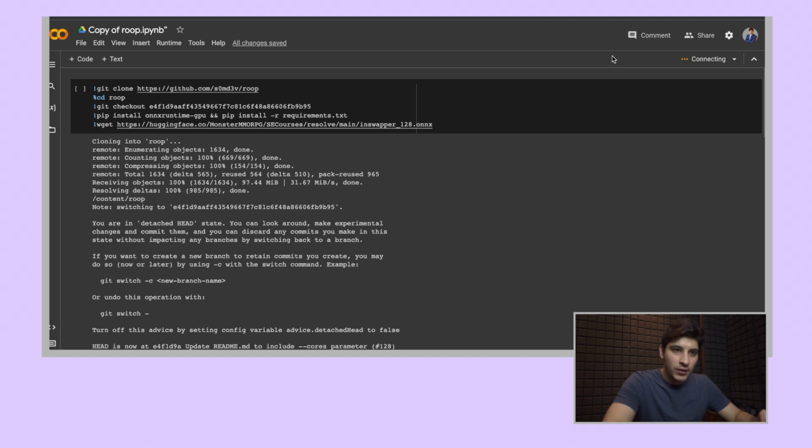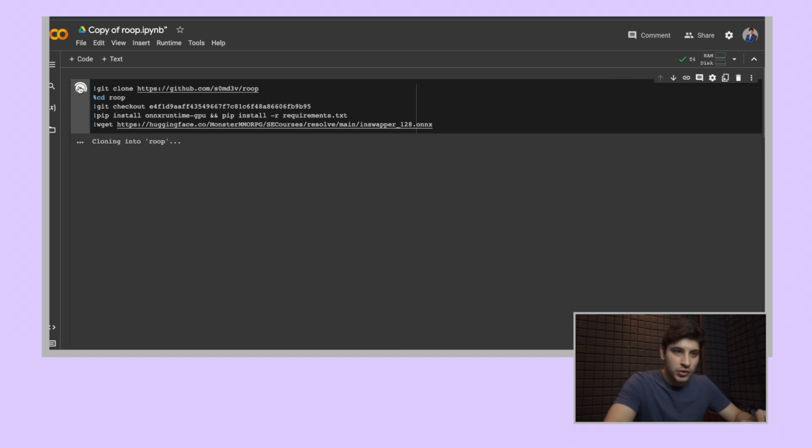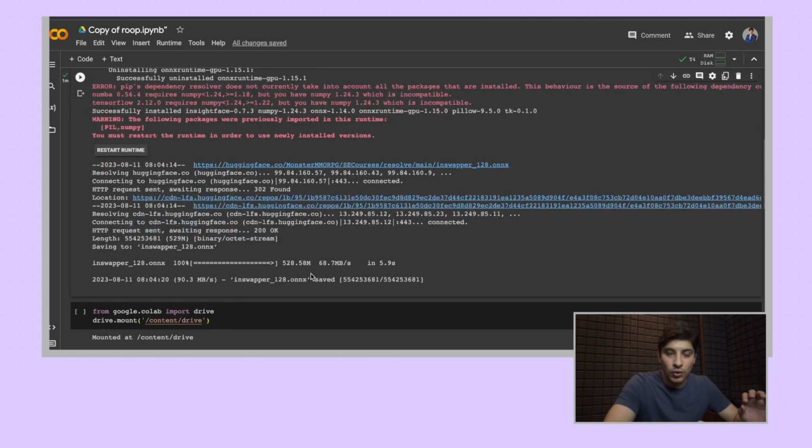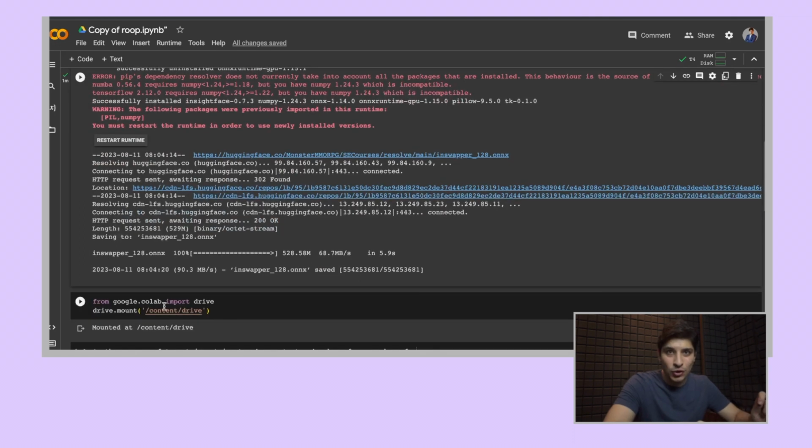First things first, we need to connect to the GPU. Okay, so now that it's connected to the GPU and everything's initialized, let's do step 1, which is install all the libraries required to do this. Okay, we have all the necessary libraries installed for us right now. The next step we could do is we could mount this to our Google Drive, which means we could work with documents directly in our Google Drive itself.